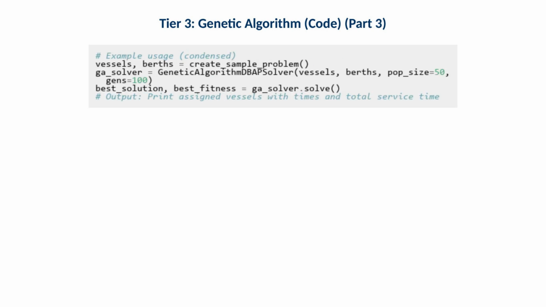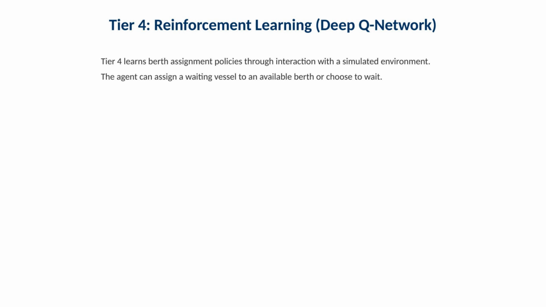This section outlines selection, crossover, and mutation, plus elitism to retain the best individual. Operationally, elitism is useful because it stabilizes progress. It ensures that if a good schedule is found, it is not lost due to random variation in the next generation. Tier 4 learns berth assignment policies through interaction with a simulated environment.